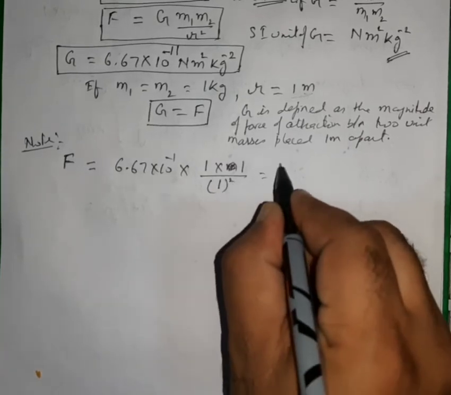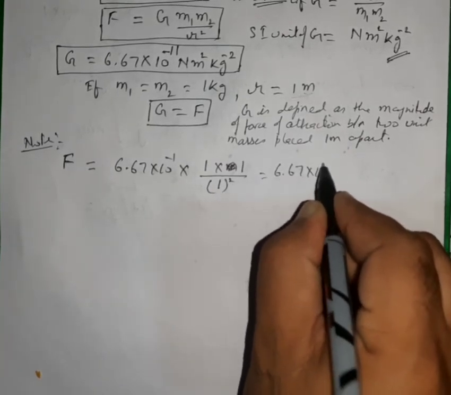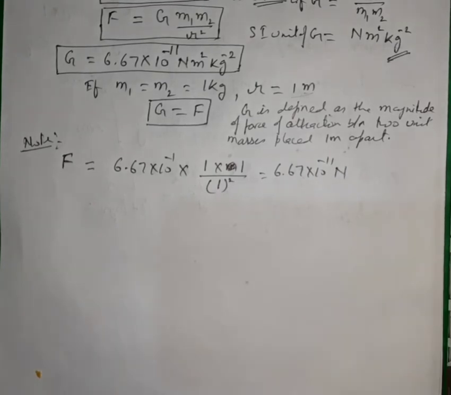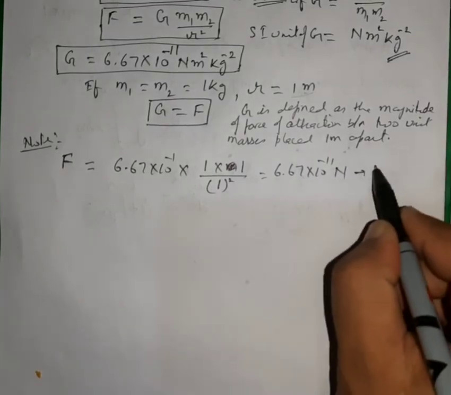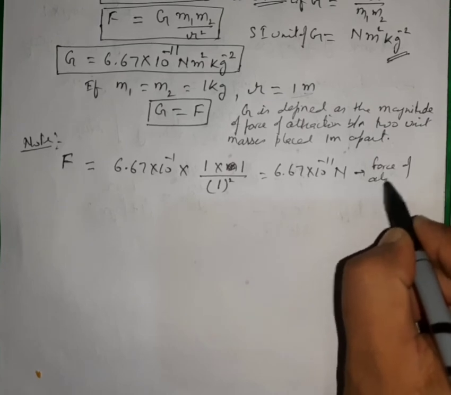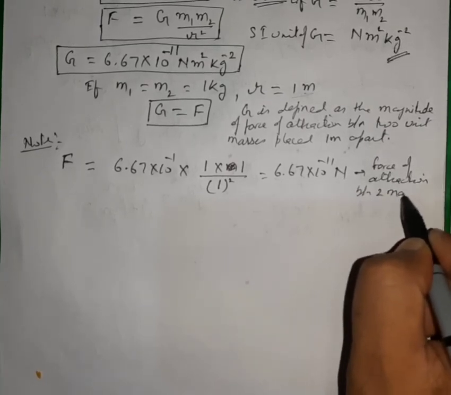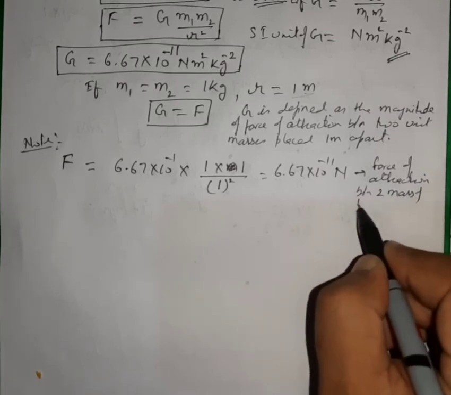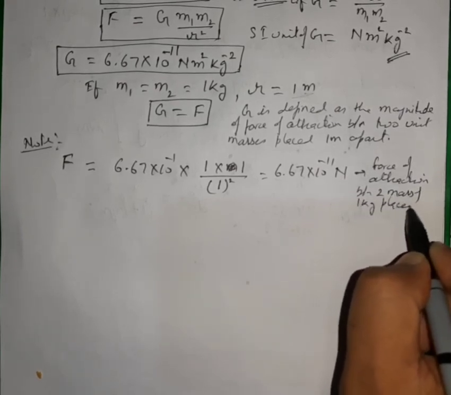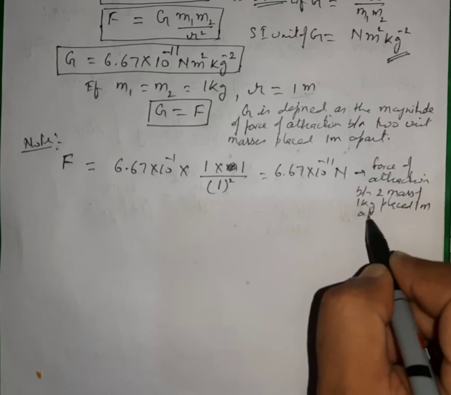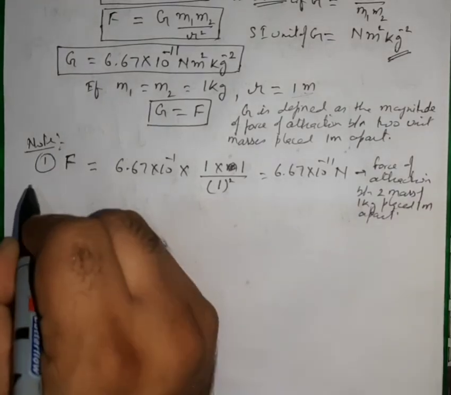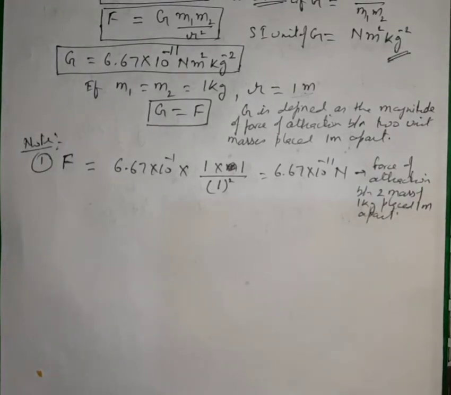So the force of attraction will be 6.67 into 10 raised to power minus 11 Newton. This is the force of attraction between two masses of 1 kg placed 1 meter apart. So this is the first point that we can look at.